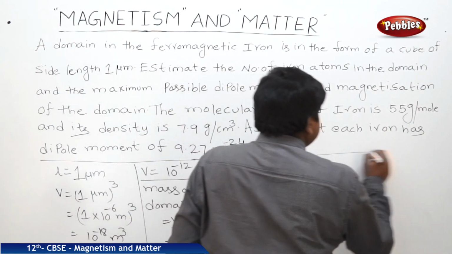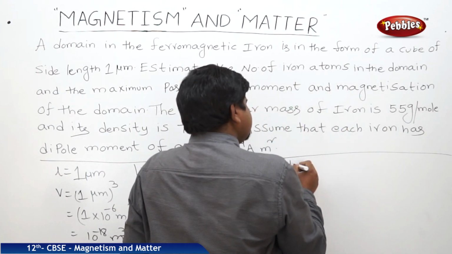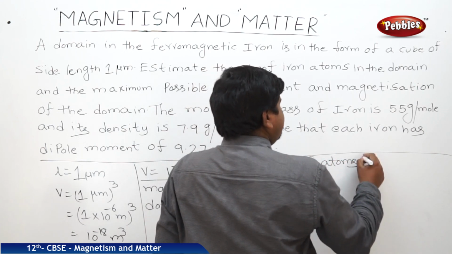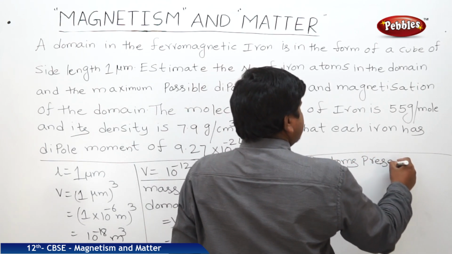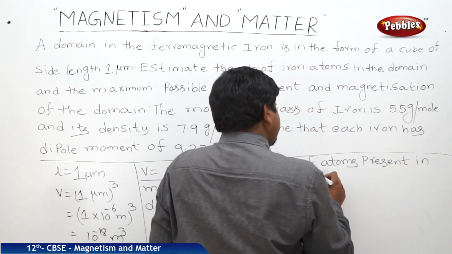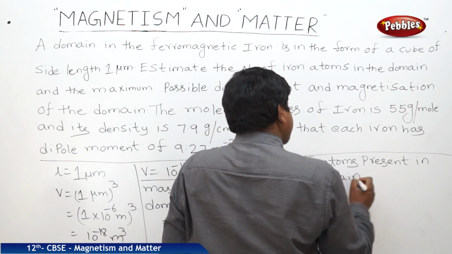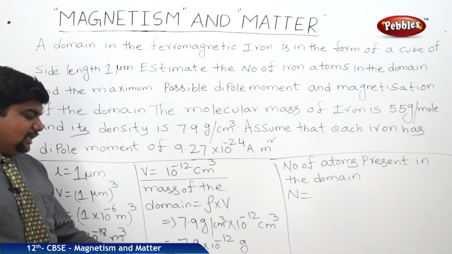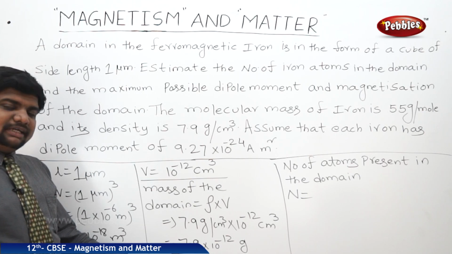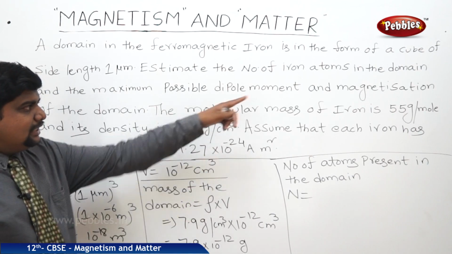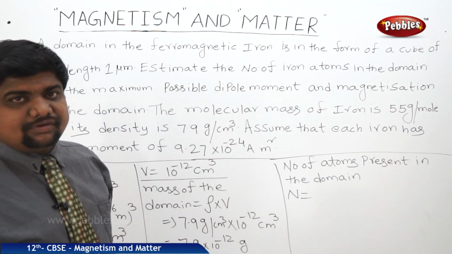So the number of atoms present in the domain, N is equal to: the mass is this much, each mole has 6.023 into 10 to the power of 23 particles, and its total mass is 55 gram per mole.